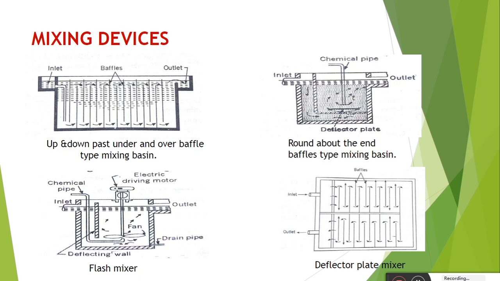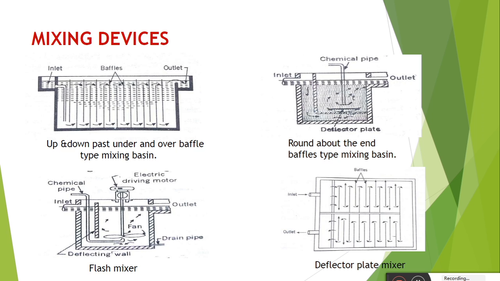Now next, after the feeding, what we are doing? Mixing. After the feeding of the coagulant into the water, mixing is carried out, because the coagulant which we add has to be thoroughly mixed into the water. For that purpose we provide mixing devices.